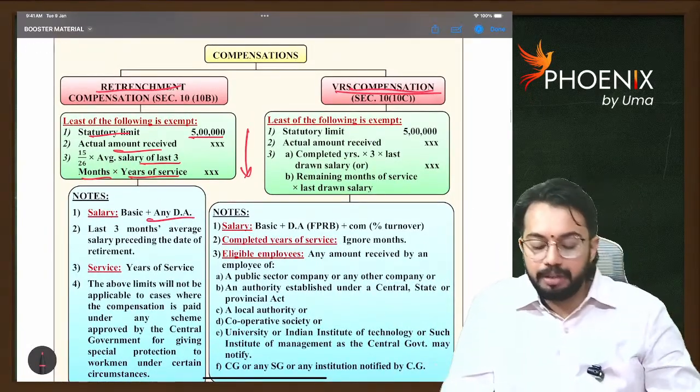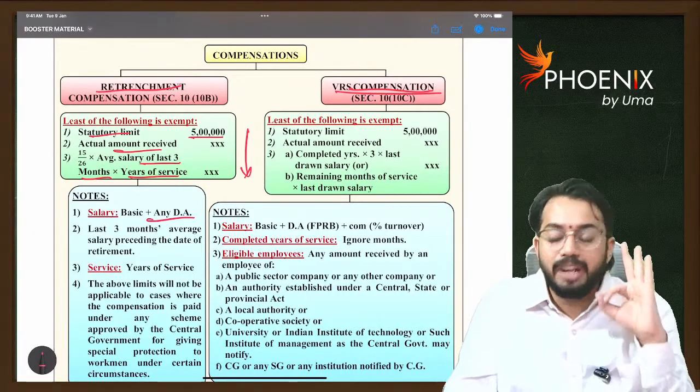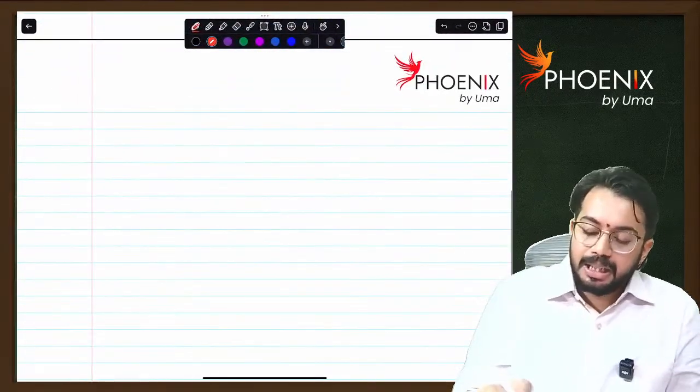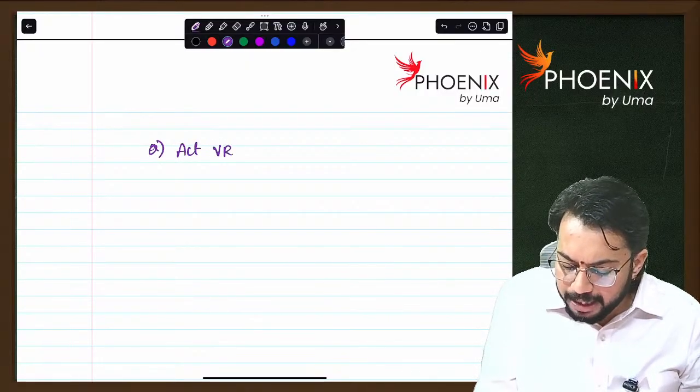VRS compensation. If any VRS compensation is received, then exemption will be allowed in 3 steps. Step 1, actual VRS compensation received.